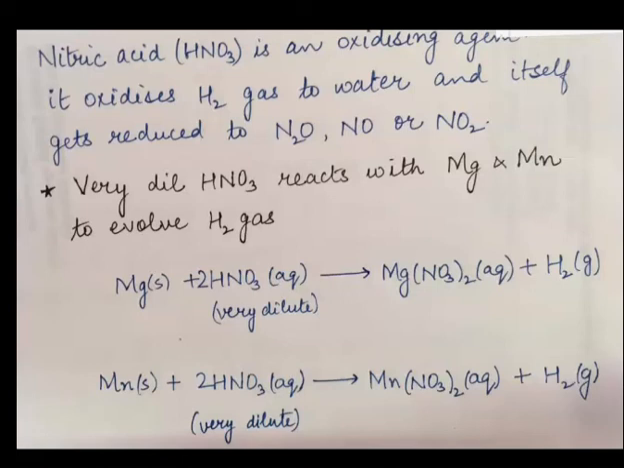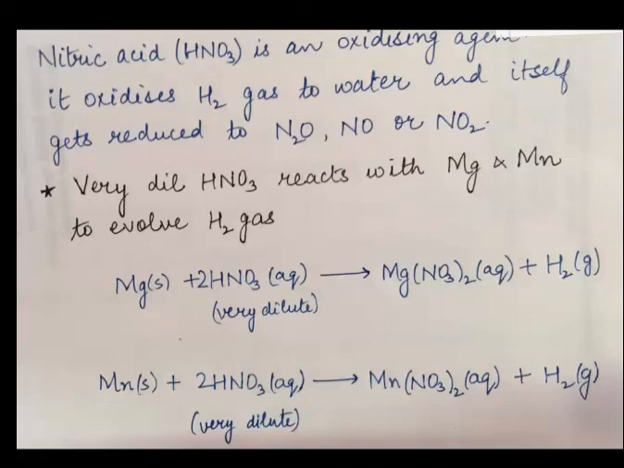Oxidize means gain of oxygen and reduce means loss of oxygen. So in case of nitric acid, hydrogen is not produced, but very dilute HNO3 reacts with magnesium and manganese to evolve hydrogen gas.